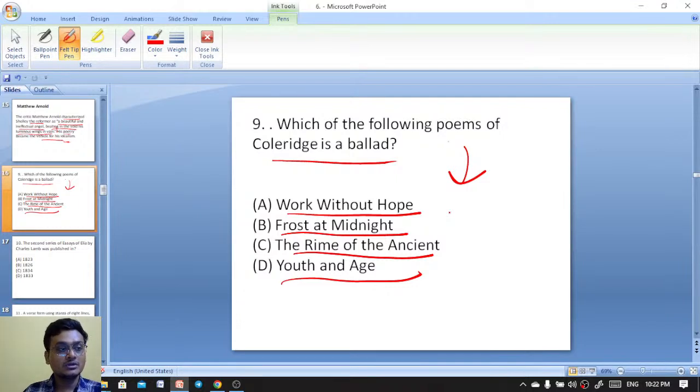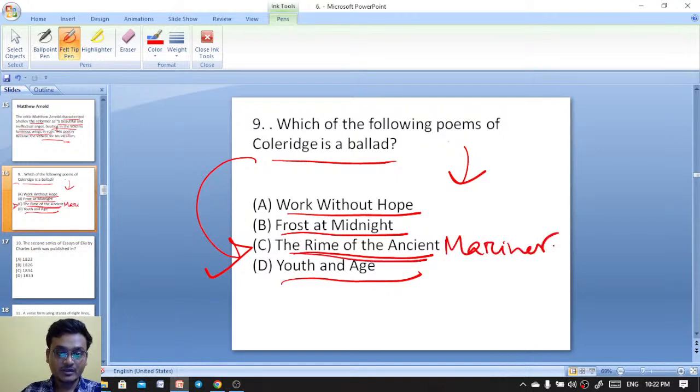But the answer is Rime of the Ancient Mariner.